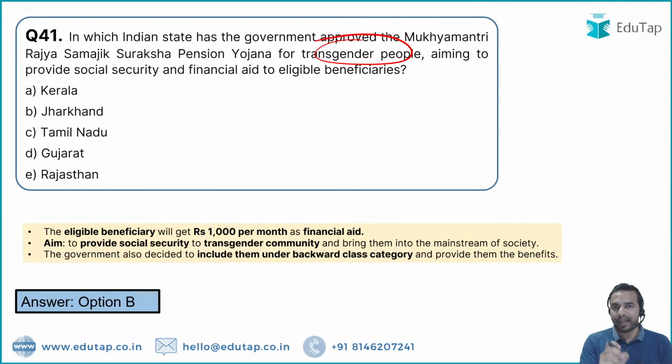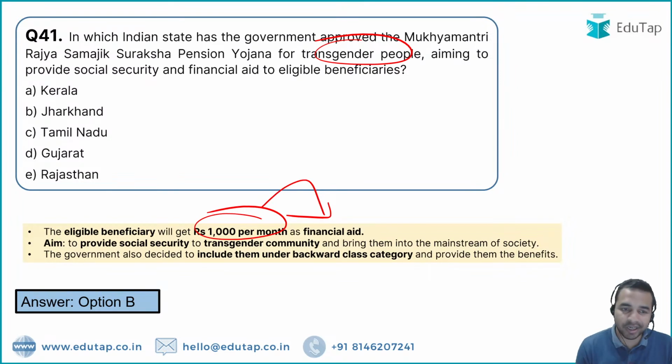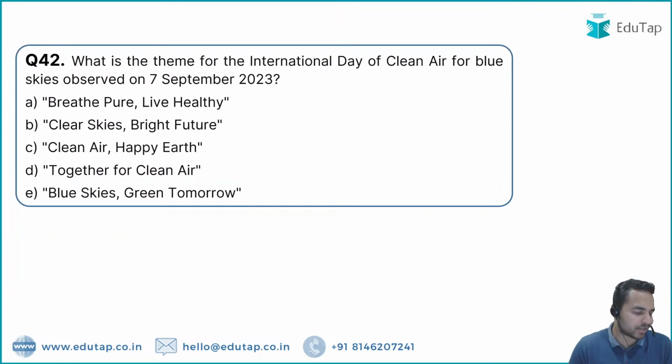They will be given ₹1000 per month as a financial aid, and apart from that, let me tell you, my dear friends, that these transgenders have been included under the backward class category and they will be provided with the benefits. And absolutely right, option B, Jharkhand is the right answer. Absolutely right, my dear friends. Let's move on to the next question.